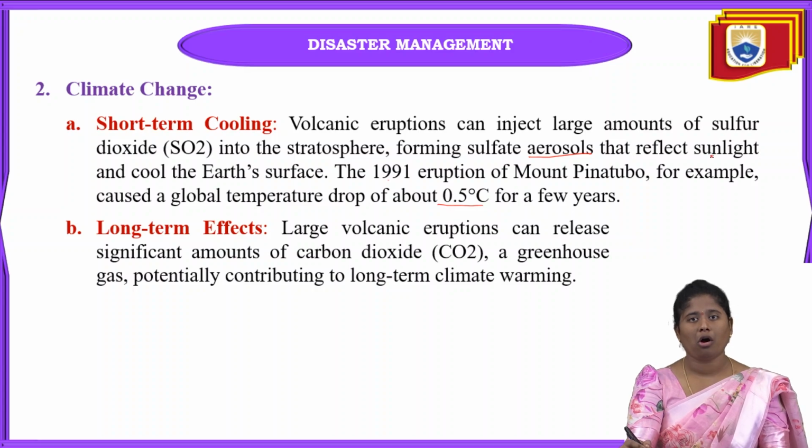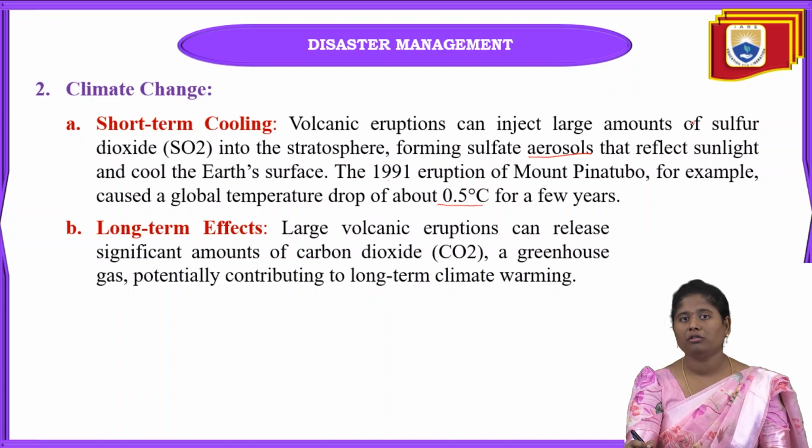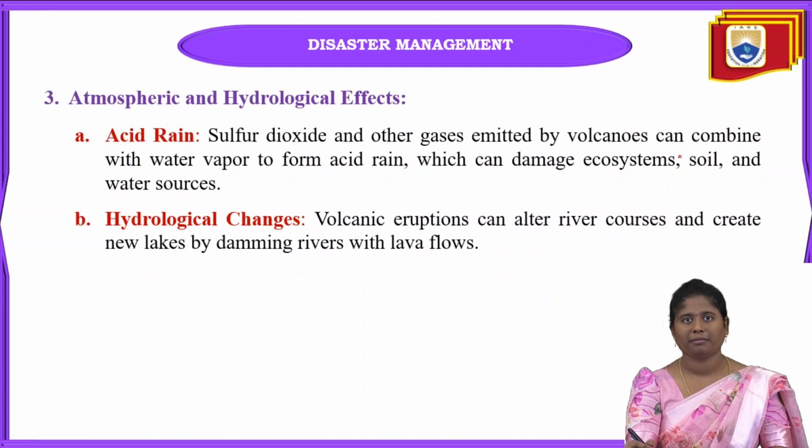And next one is long-term effects. After the eruption of these volcanoes, when so much eruption is done, it will automatically release the most amount of carbon dioxide into the atmosphere. If most of the carbon dioxide is released, it will automatically affect the greenhouse effect. And if this greenhouse effect increases, there will be climatic change, and this will also contribute to the long-term effect.